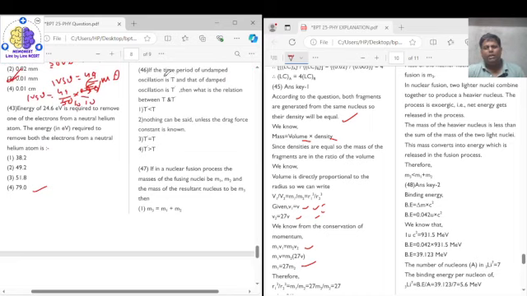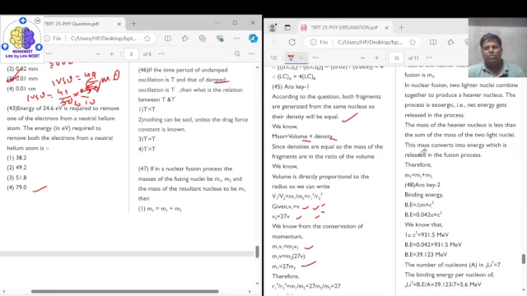Question number 46 says that if the time period of an undamped oscillation is T and that of the damped oscillation is T dash, then what is the relation between T and T dash? For a damped oscillation, the time period is more, so T dash is greater than T. We have it in option number 4.